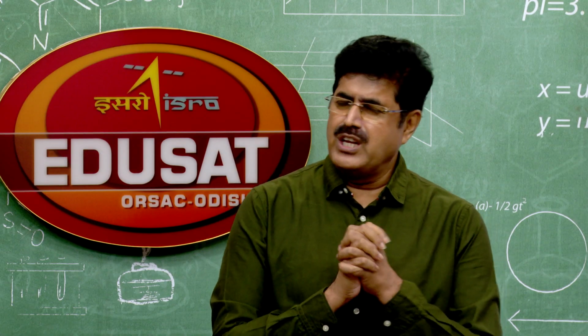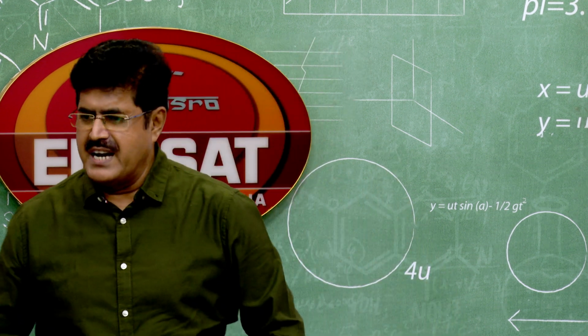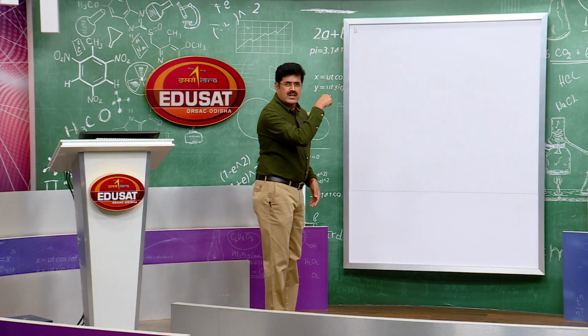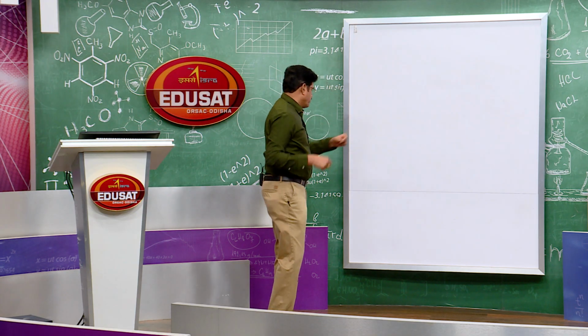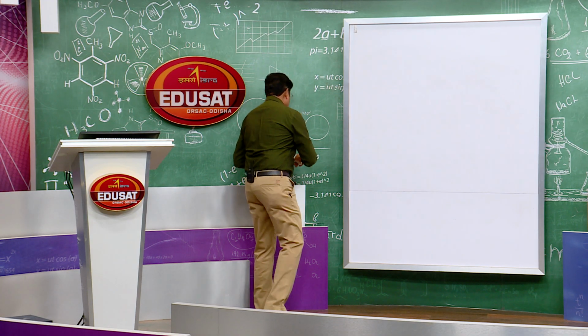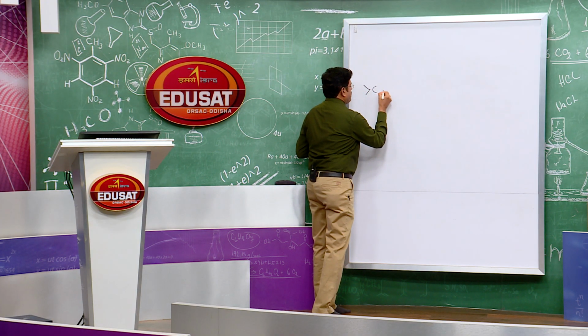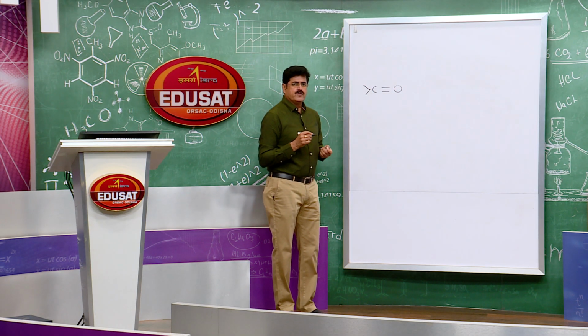Before discussing the nucleophilic addition reaction, let us see the structure of the carbonyl group present in aldehydes and ketones. I am going to draw the structure of the carbonyl group on the whiteboard. See, this is the carbonyl group.